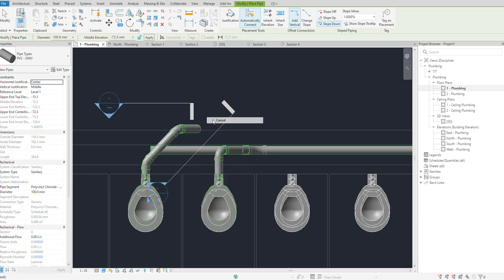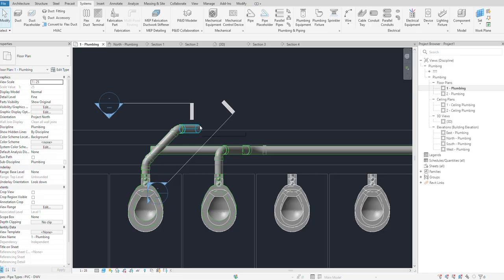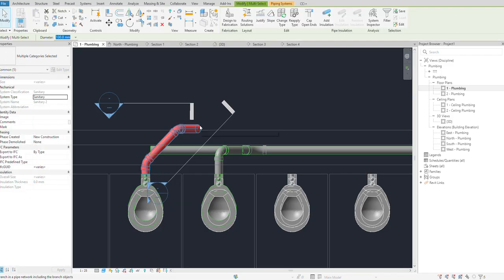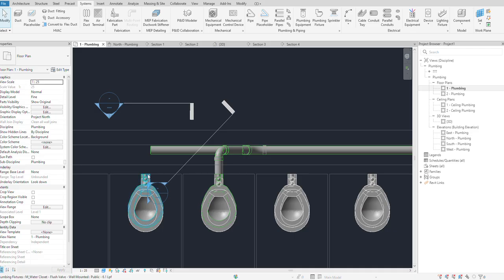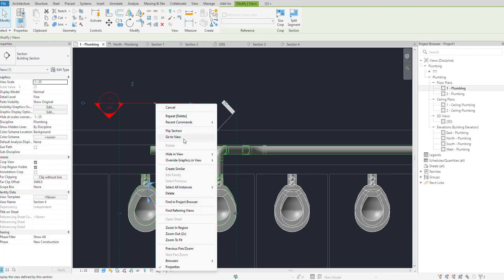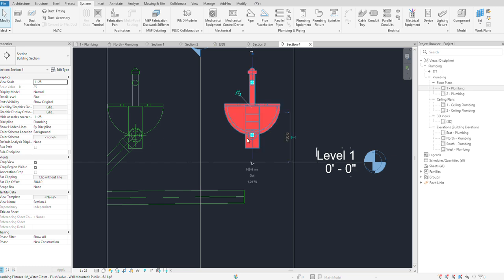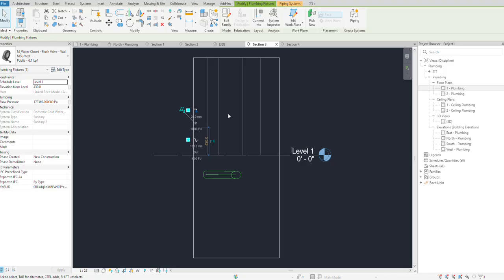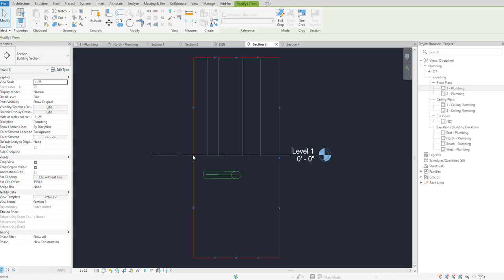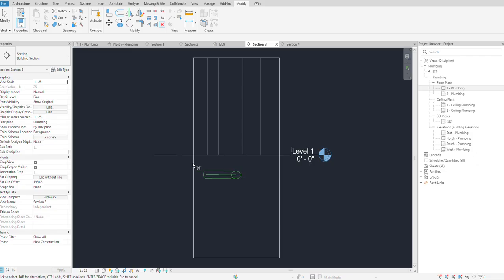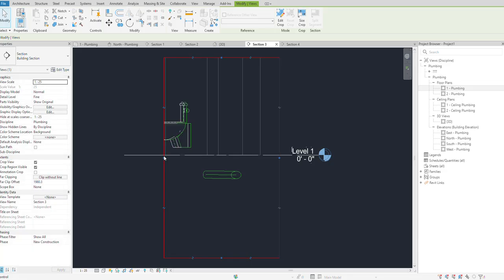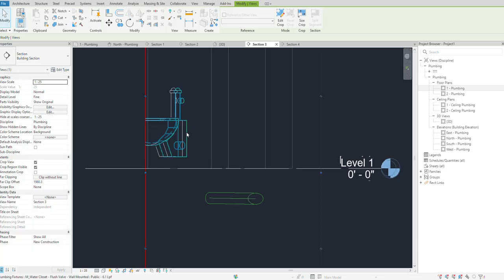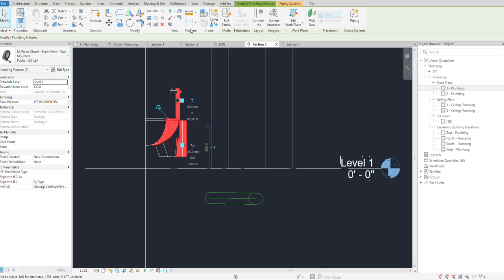Just delete this then. Go to view. This one. We can't draw a section from there. Where is my plumbing? Oops. I deleted something. This is my plumbing fixture.